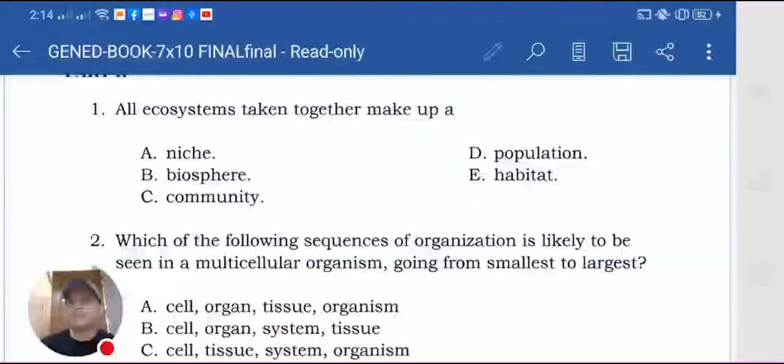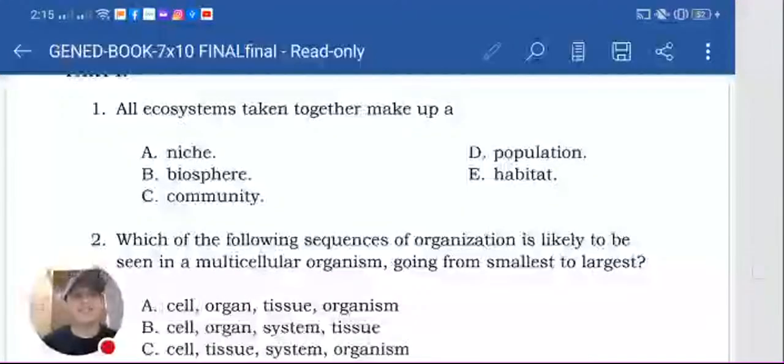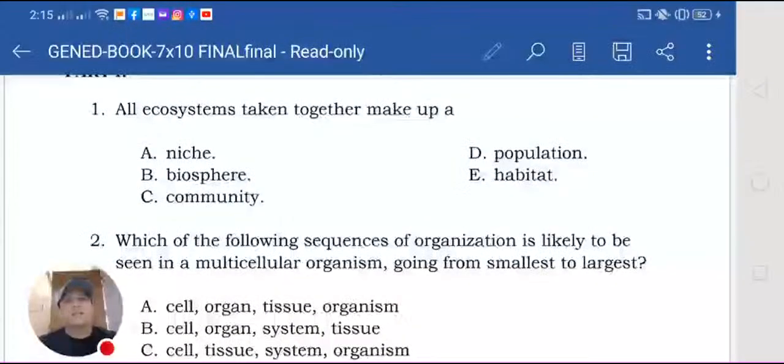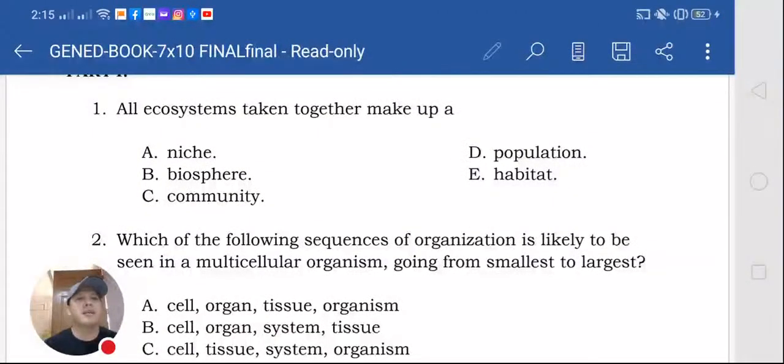Okay. So all ecosystems working together make up a... okay. So in choices: niche, biosphere, community, population, habitats.